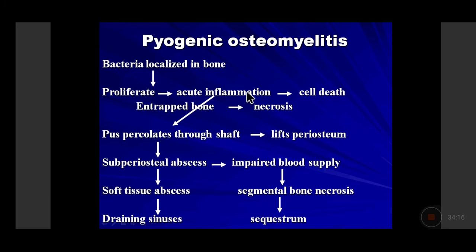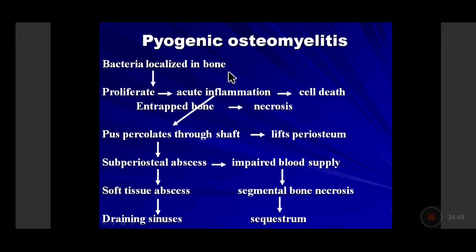Now, does this pus remain over there? It can remain if the patient has come to you at that particular point of time. You have investigated him. You have found that the inflammation is localized at that part only. Because at this point of time, the patient is only complaining of difficulty in bearing weight at that area or difficulty in movement. He doesn't have much pain at this site, but will have systemic signs of inflammation in the form of fever.